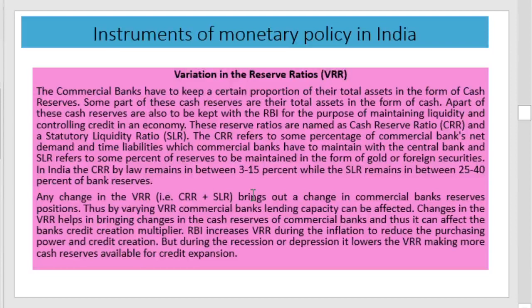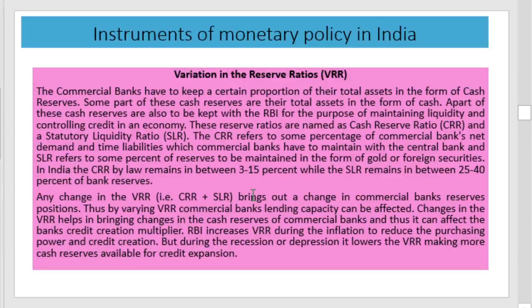The RBI sells securities in the market during the inflationary period to remove the excess liquidity from the economy, and the RBI purchases securities in the open market to infuse liquidity into the economy. And the third important instrument is variations in reserve ratio, or VRR.